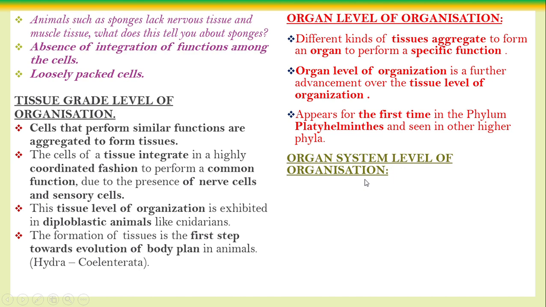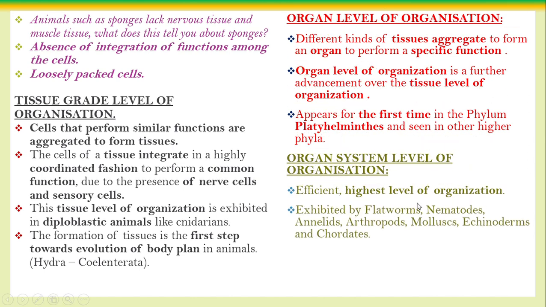It is more advanced than the organ level of organization. Efficient one, highest level of organization. Cellular level, advanced tissue level, advanced organ level, advanced organ system level of organization.